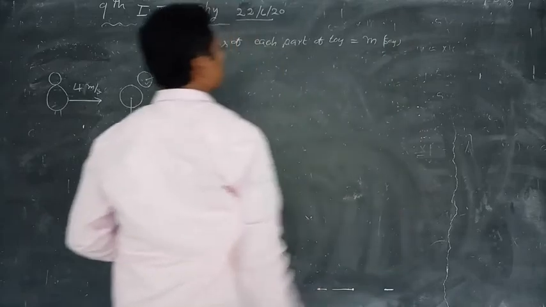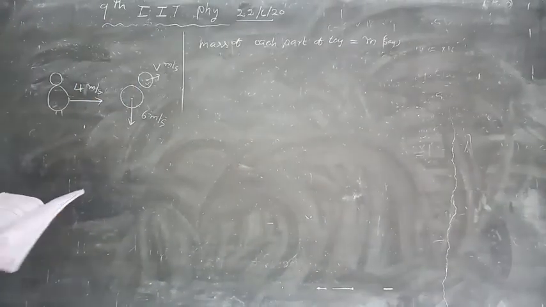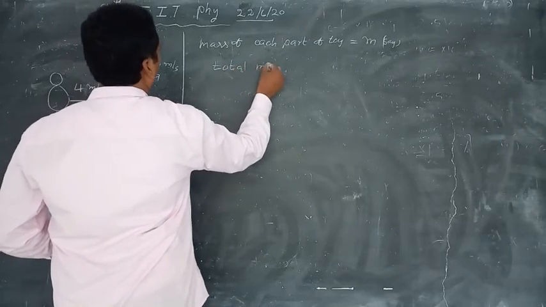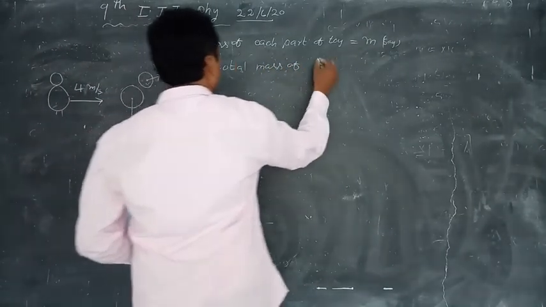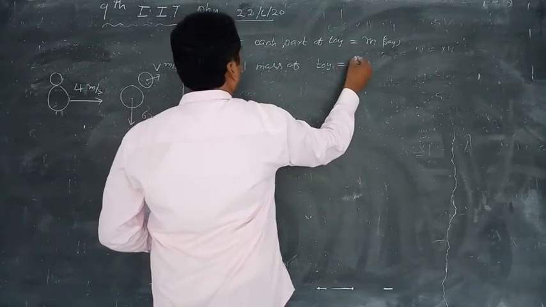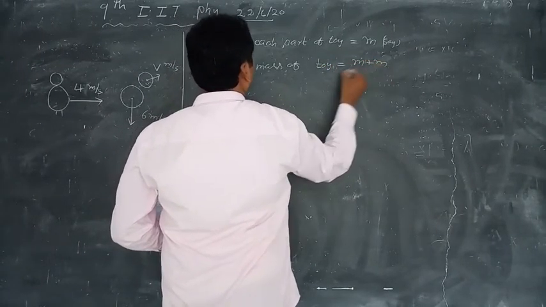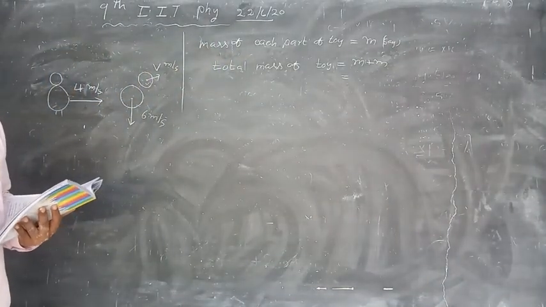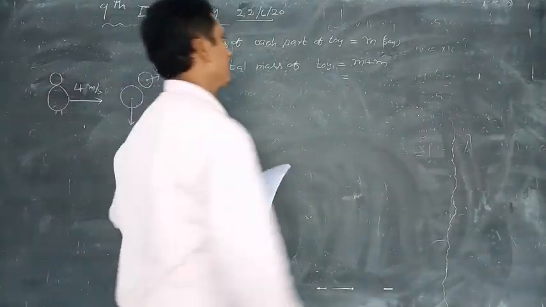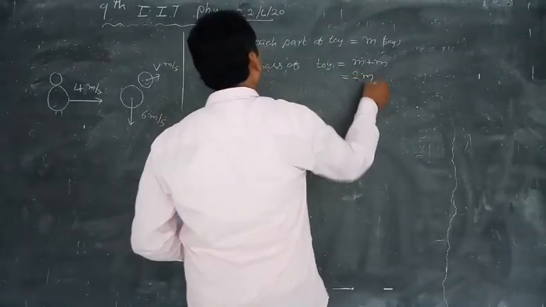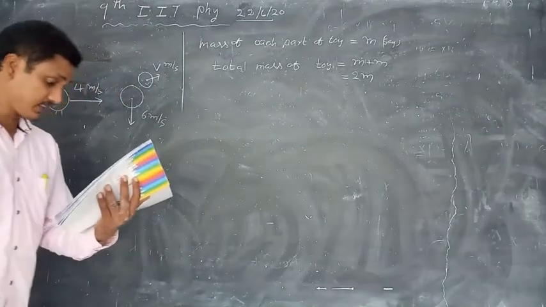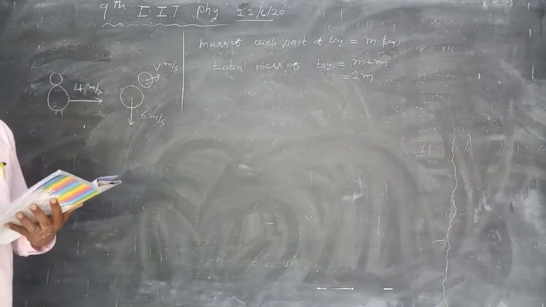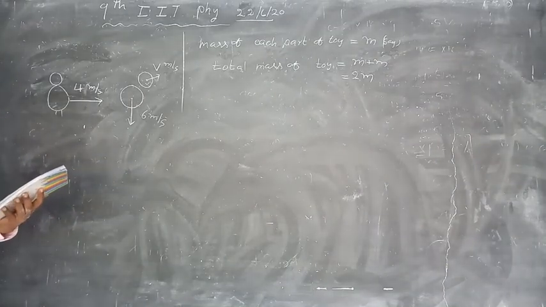So total mass of toy is equal to m plus m, so 2m. One part is m, another part m. What is the velocity of the first particle? So, okay, first particle.